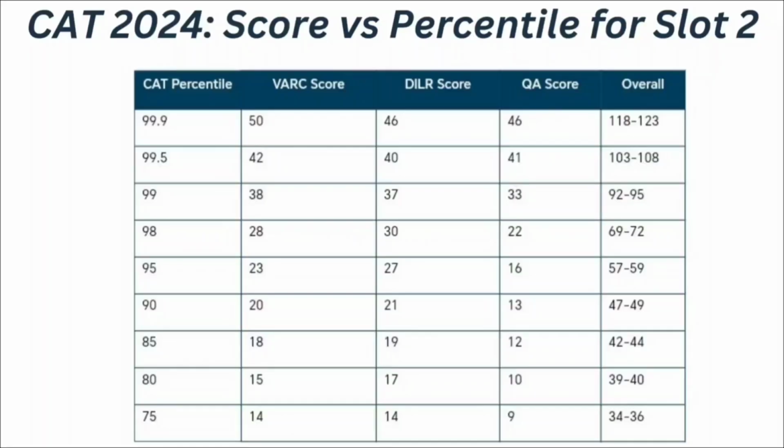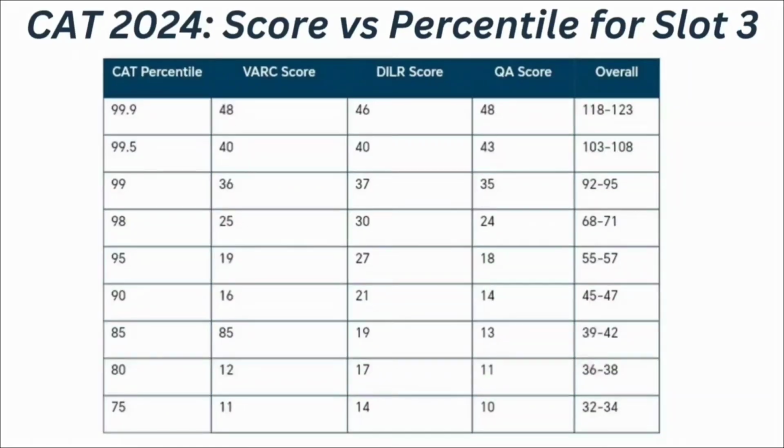Now coming to the score versus percentile for slot 3, if your VRC score is 48, DILR score is 46 and quantitative ability score is 48, means if your overall score ranges between 118 to 123, at that time you can expect your CAT percentile to be 99.9 percentile.